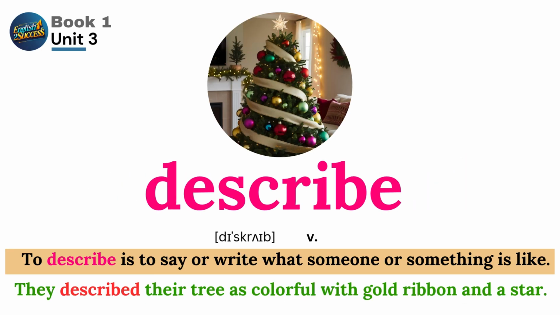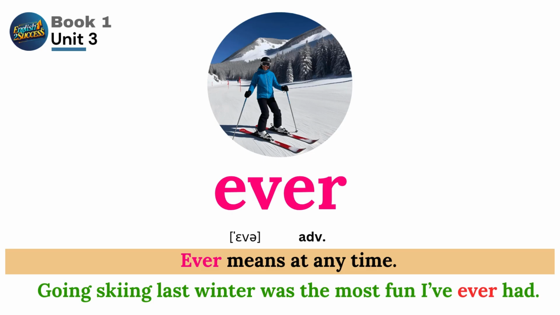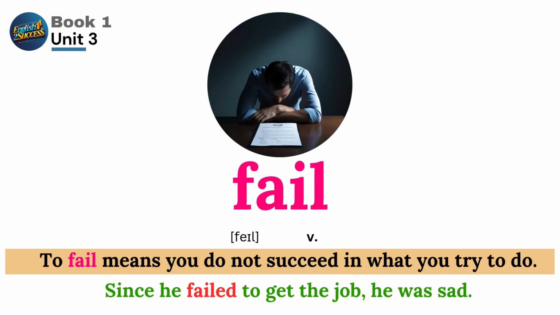Describe. To describe is to say or write what someone or something is like. They described their tree as colorful with gold ribbon and a star. Ever. Attention. Ever means at any time. Going skiing last winter was the most fun I've ever had. Fail. To fail means you do not succeed in what you try to do. Since he failed to get the job, he was sad.